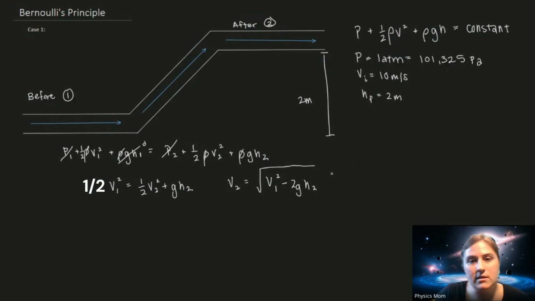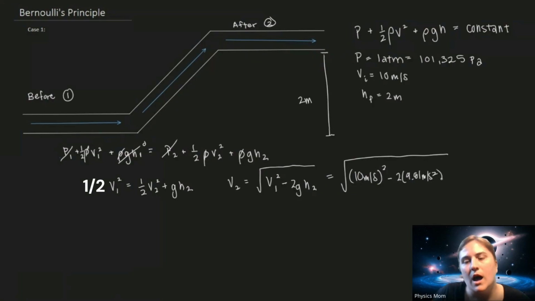And I can plug this in. This is going to be the square root of 10 meters per second squared minus 2 times 9.81 meters per second squared times the height increase, which was 2 meters. My units become meters squared per second squared under the square root. That'll be meters per second. So my units look good.